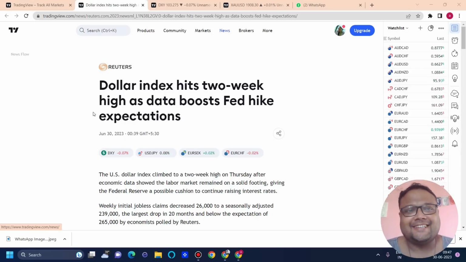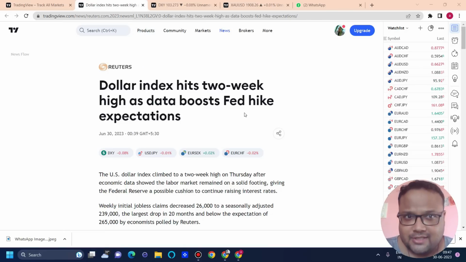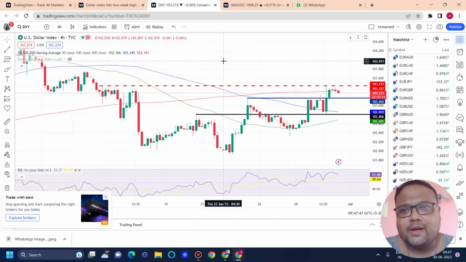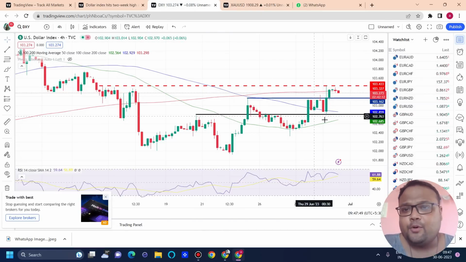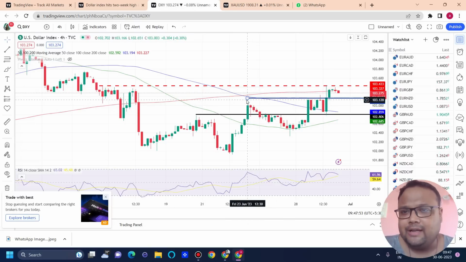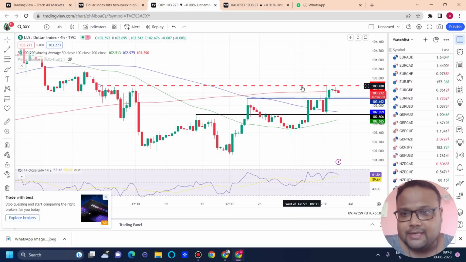So let's get started. Dollar index hits 2-week high as data boosts Fed hike expectations. And if you look at the chart of DXY, then yes, DXY is bullish. DXY broke the previous high here, the 103.1314 level, and DXY just made a high of 103.42 yesterday. Right now we can see that DXY is going for correction, two red candles.